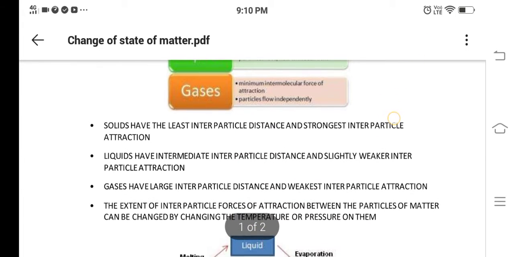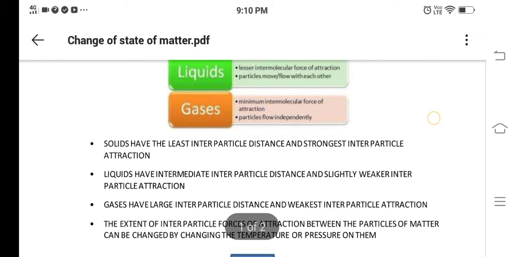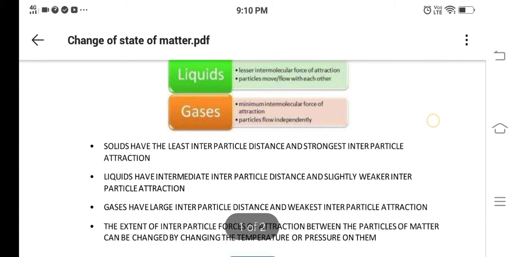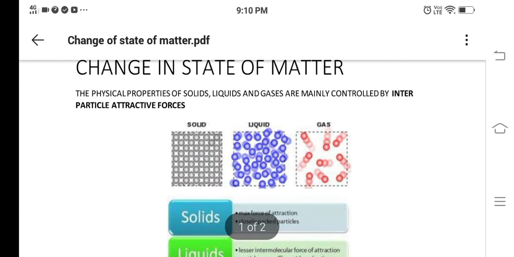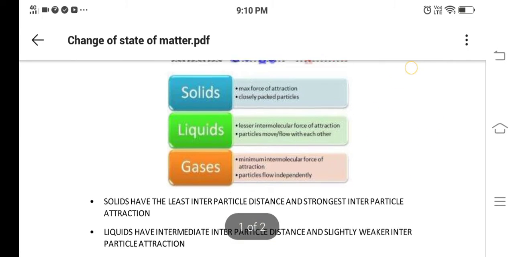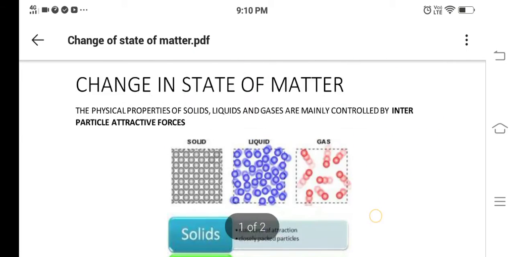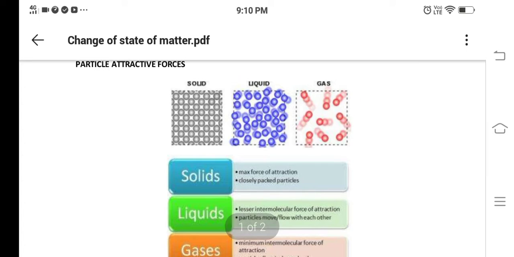Coming to liquid, they have an intermediate interparticle distance and slightly weaker interparticle attraction than solids. If you see here, they have an intermediate particle distance, because in solid we have only the least spaces, but in gas we have more. So here it is very less, so it is the intermediate distance.